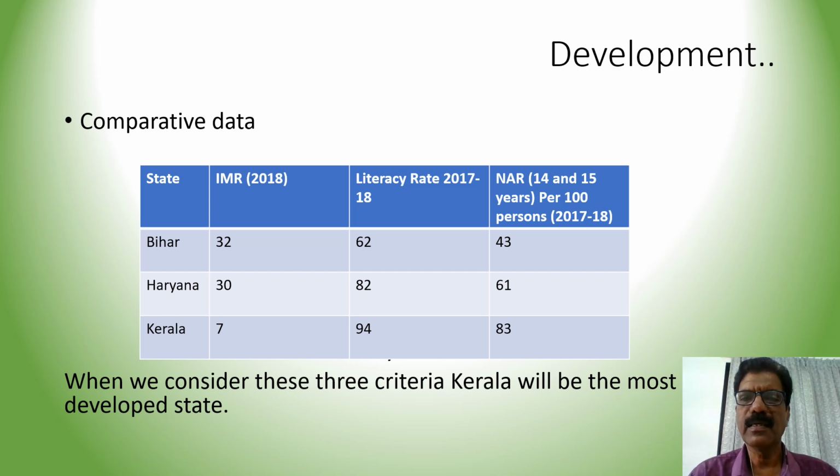So the net attendance ratio was maximum in Kerala. So literacy rate and net attendance ratio was maximum in Kerala, and the infant mortality rate, that means infant deaths, was minimum in Kerala. So based on these 3 criteria, we can see that Kerala is the best state among these 3. Okay.